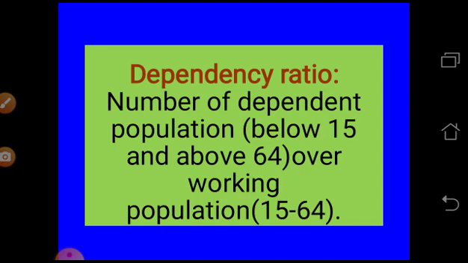Understand? In one family, if there are 5 family members, and only one child and one old person, 2 dependent people, and 3 working class people, what will happen? The 3 persons will have income, and only 2 persons will be dependent. All will eat, but they will be depending on the other 3 members of the family.